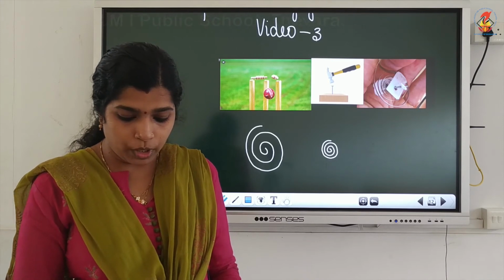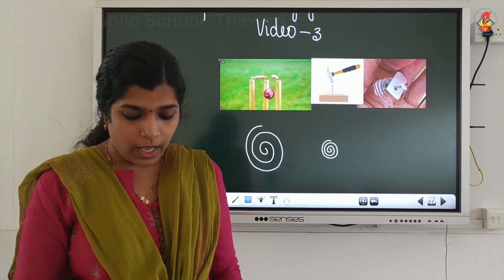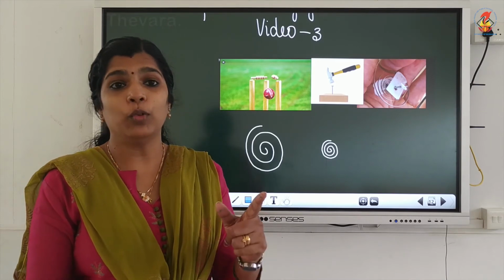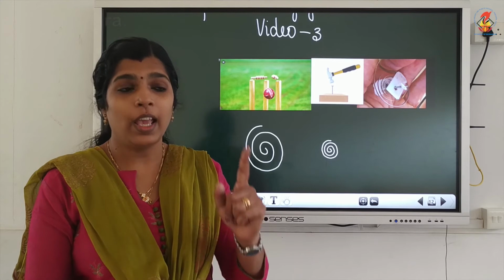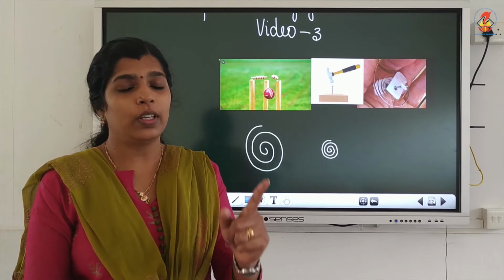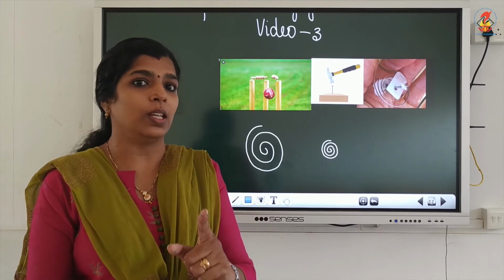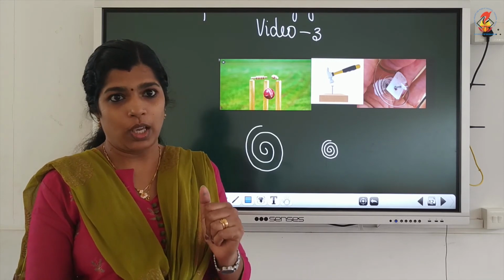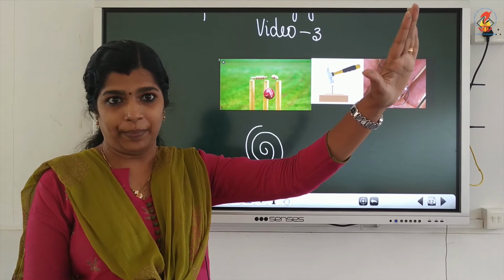The running water possesses kinetic energy and can run a water mill. The running water has kinetic energy, and that energy of water is used to generate electricity in hydroelectric power stations. Water will be stored in a dam.